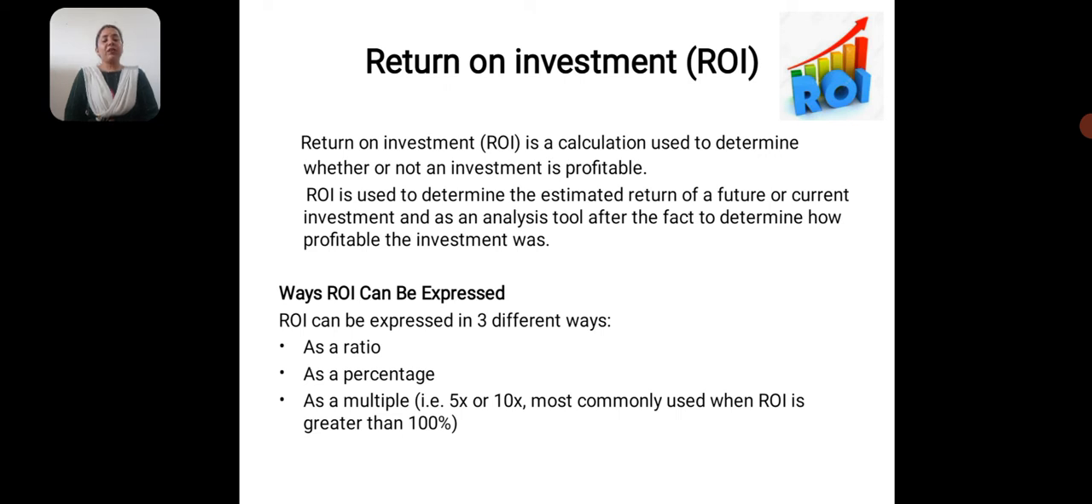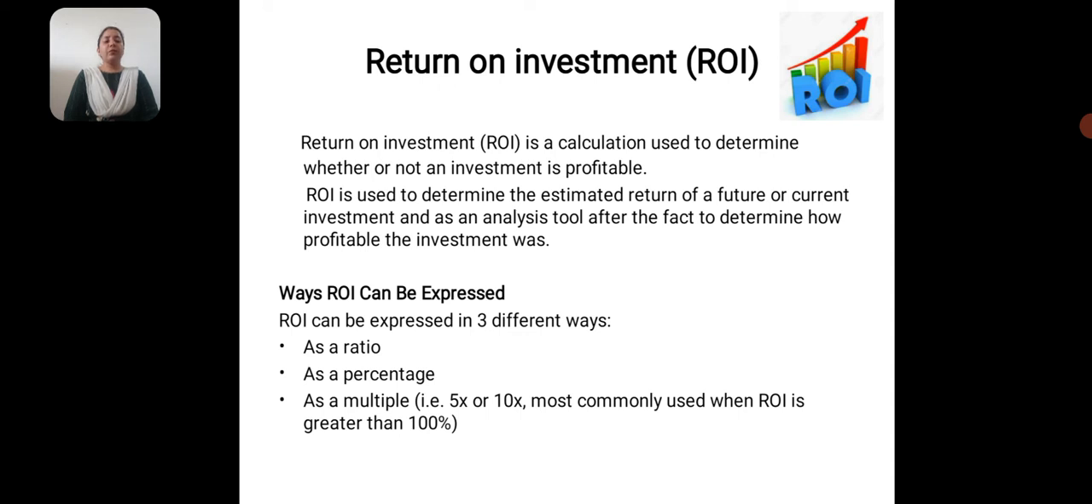Basically, it is a calculation used to determine whether an investment is profitable or not. To calculate the ROI, the company needs to see the profit or return generated by the investment, and the investment amount which the company has to invest in a particular business.